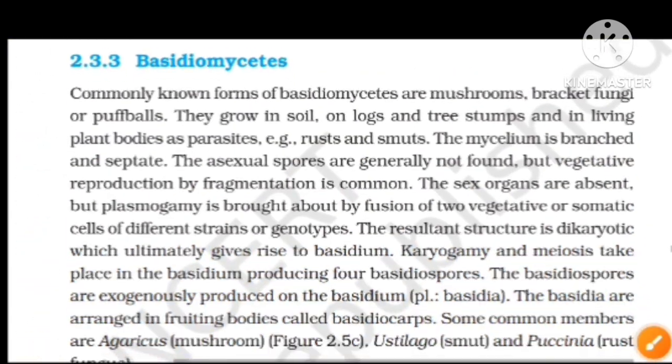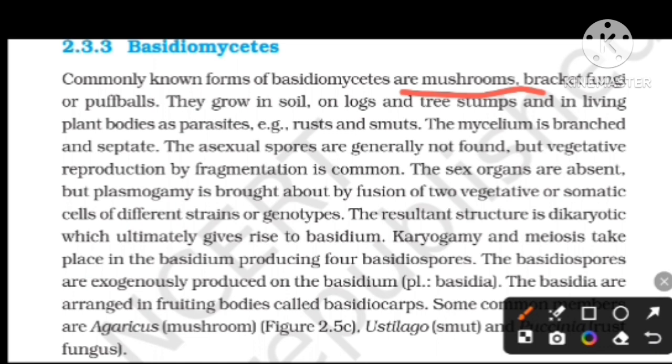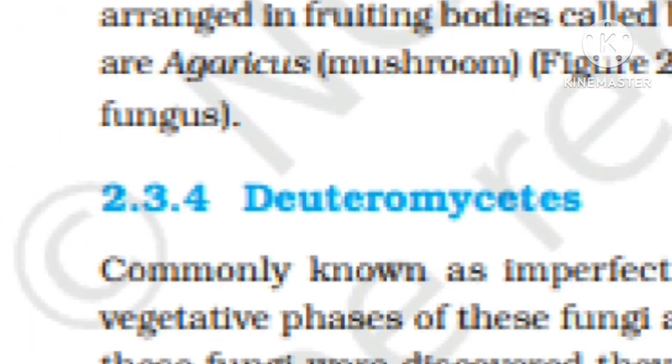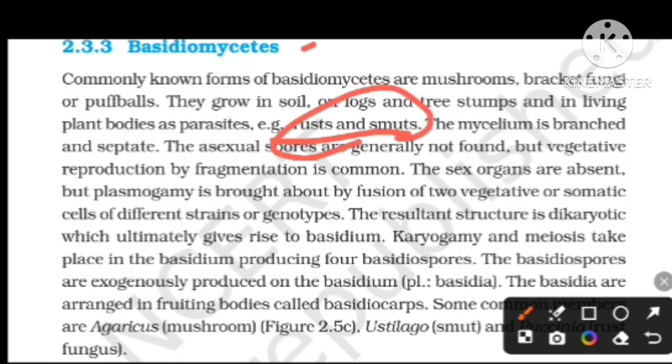And next, Basidiomycetes. Commonly known forms of Basidiomycetes are mushrooms, bracket fungi and puffballs. They grow in soil, on logs and tree stumps, and in living plant bodies as parasites. Examples are rust and smut. It is like rhyming words: rust and smut. Basidiomycetes examples are rust and smut. It is like a rhyme.